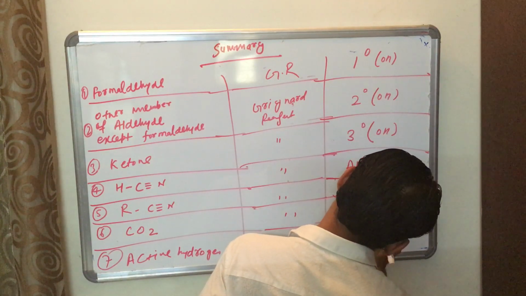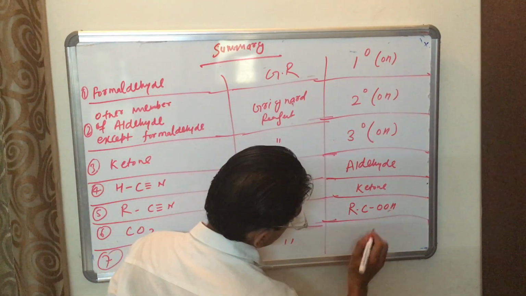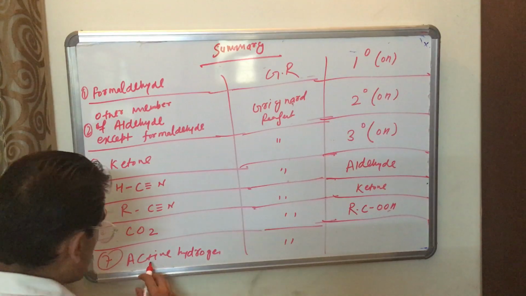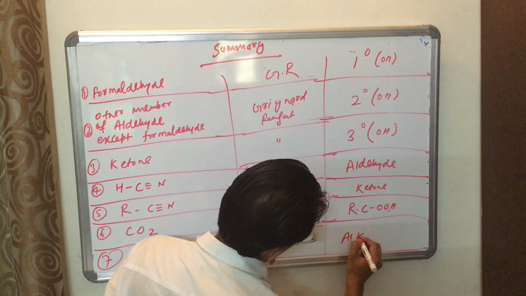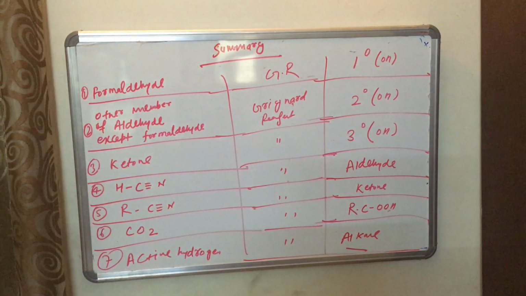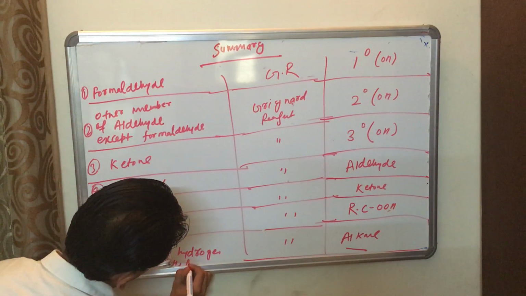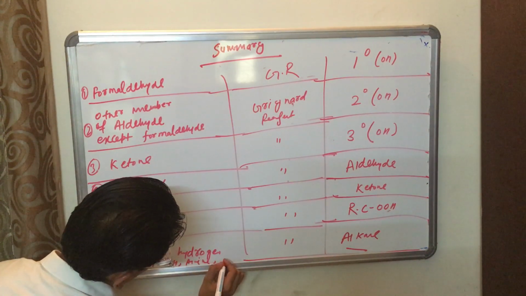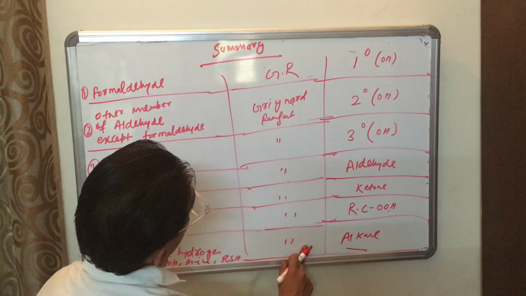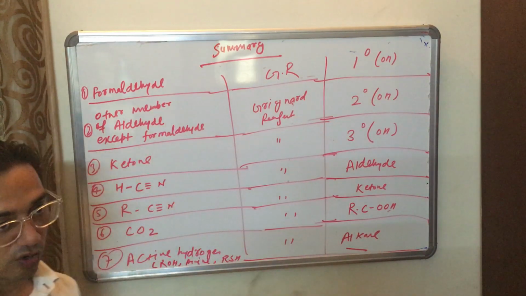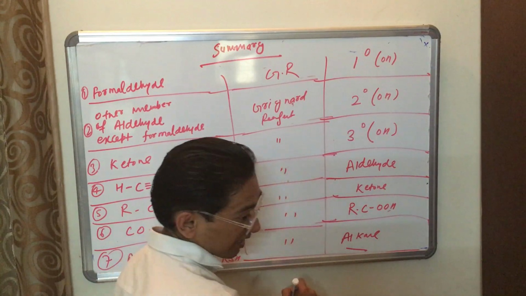Understand? Now, when you have active hydrogen, you will get alkane. When an active hydrogen compound such as alcohol, amine or thiol group RSH reacts with Grignard reagent, we will get alkane, and that alkane depends on the Grignard reagent's carbon compounds.